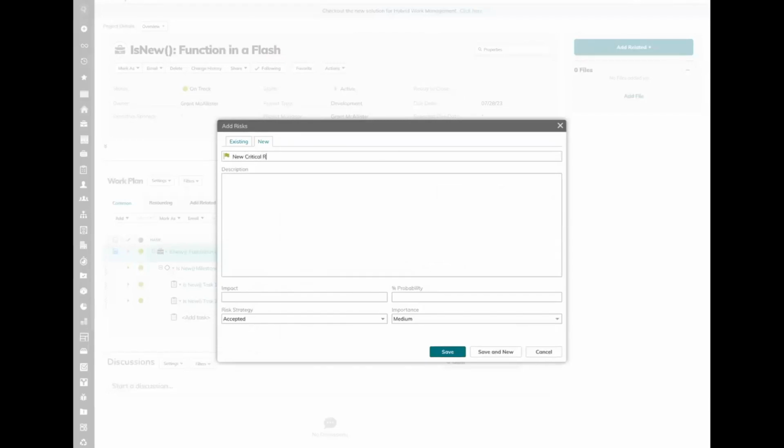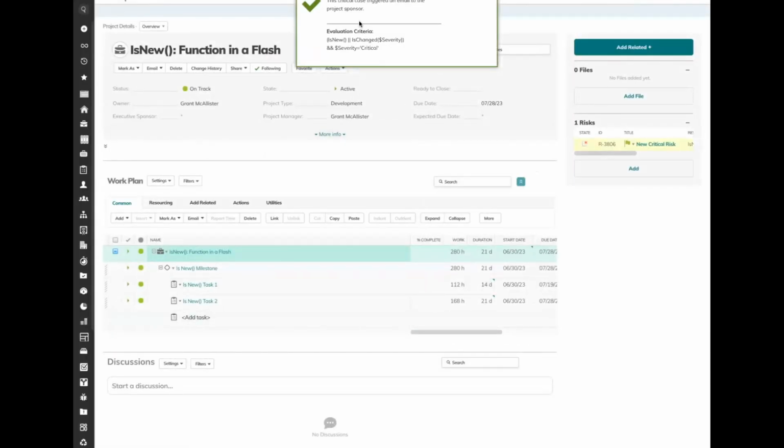New critical risk. We're going to set the importance to critical and click Save. You'll see a pop-up came up that says, this critical case triggered an email to the project sponsor. Here is my evaluation criteria. And you'll see that it's catching both IsNew or IsChanged items, where the severity or the importance is set to critical. So this is a great example of pairing the two together and how you use the created or edited to only consume one rule rather than two.